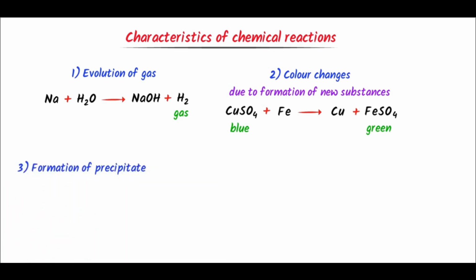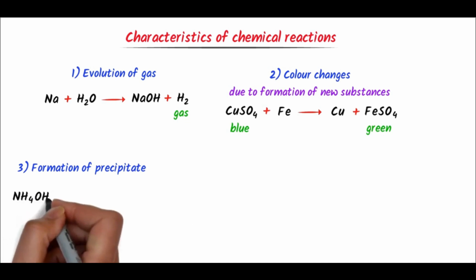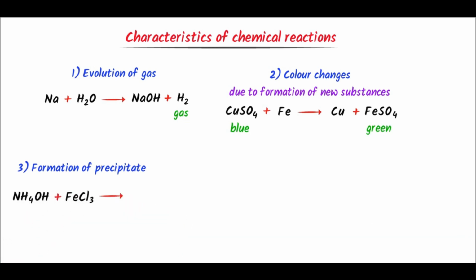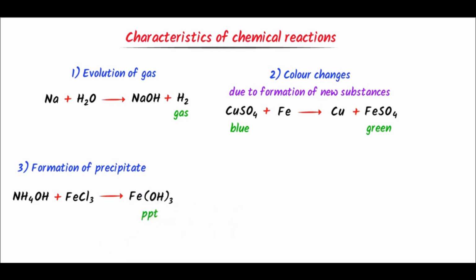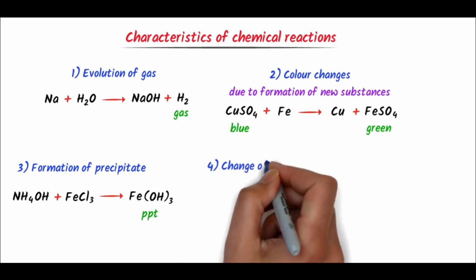Thirdly, formation of precipitate. And we usually use the word PPT for precipitate. When we add a few drops of ammonium hydroxide to aqueous solution of iron chloride, brown precipitate or brown PPT of iron hydroxide is formed. Fourthly, change of state.